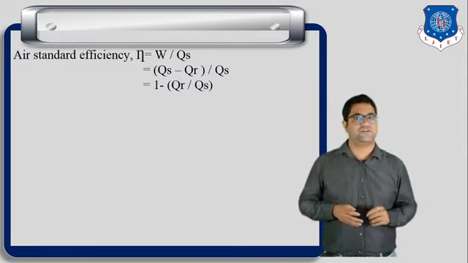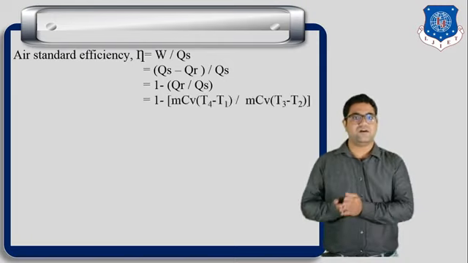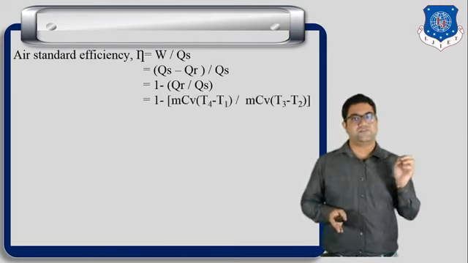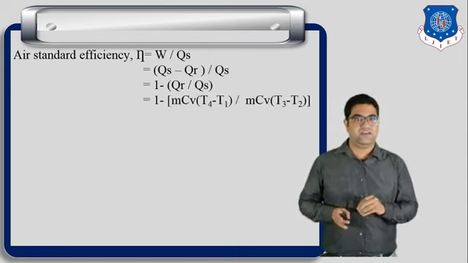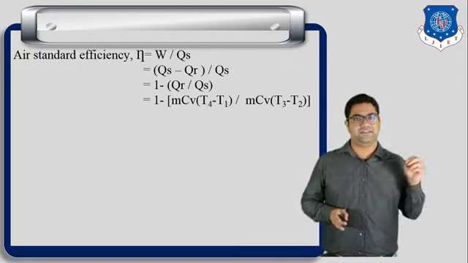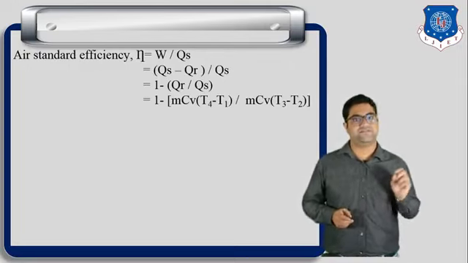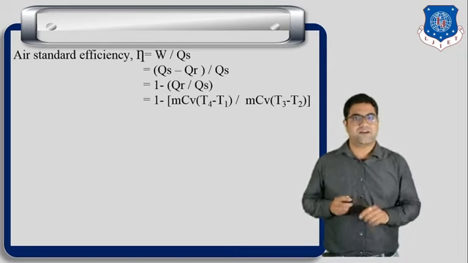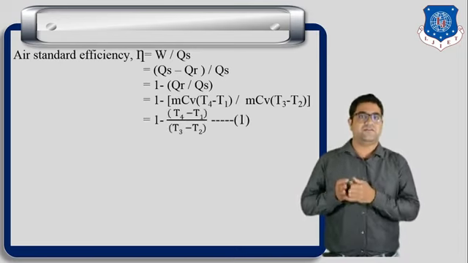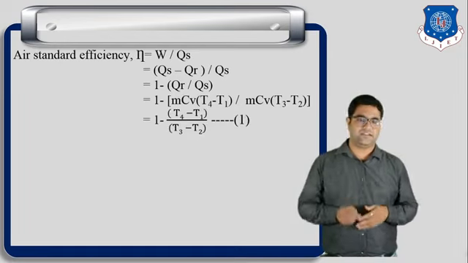Now we know both the equations of heat rejected and heat supplied. So we can write 1 minus mCv (T4 minus T1), that is the heat rejected, upon mCv (T3 minus T2), that is the heat supplied. m is constant, so we can cut it out, and Cv is the same, so we can cut it. So finally the equation will become 1 minus (T4 minus T1) upon (T3 minus T2).